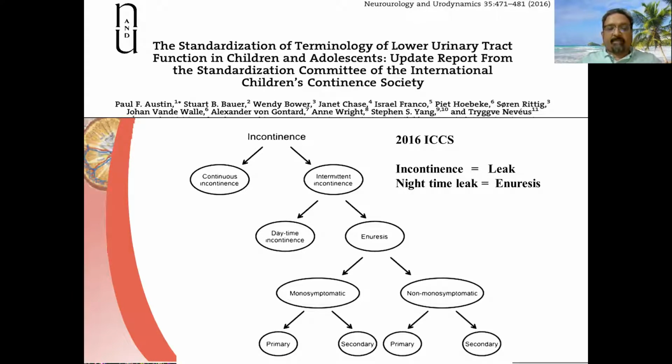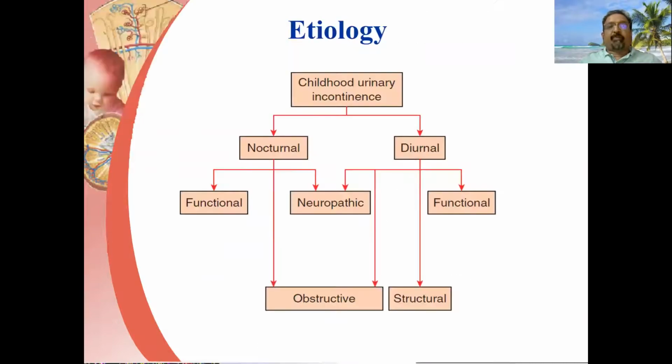It can be daytime or nighttime, which is called enuresis. Enuresis can be monosymptomatic or polysymptomatic, and then it can again be primary or secondary, where there is more than 6 months of dry interval.